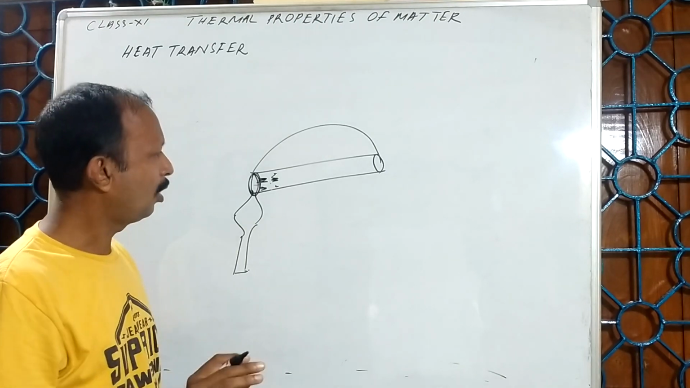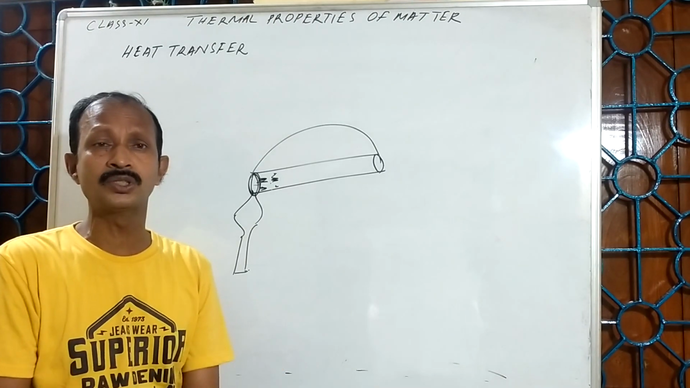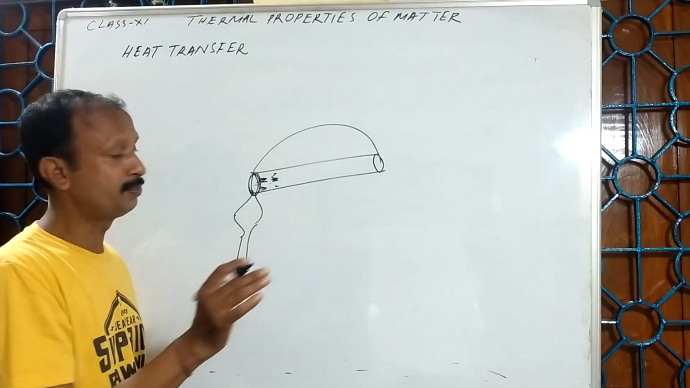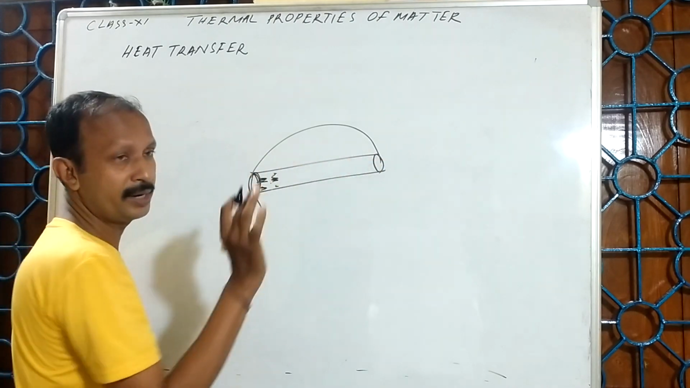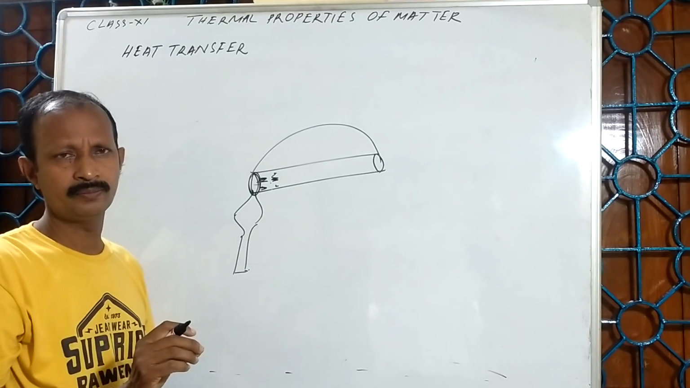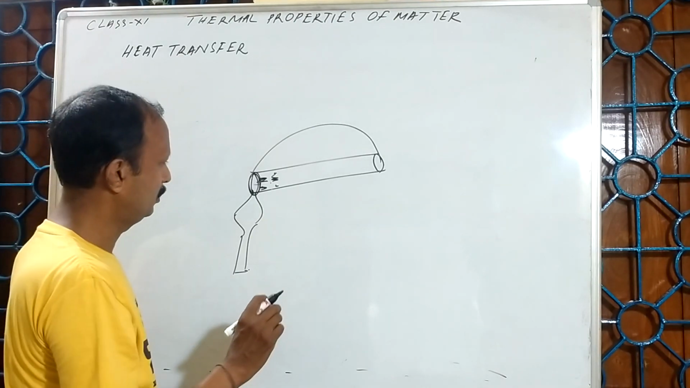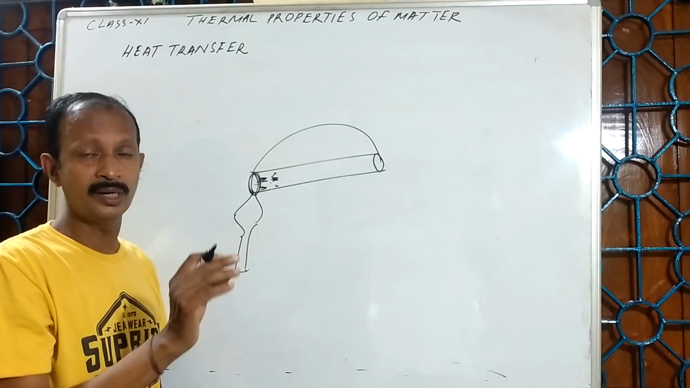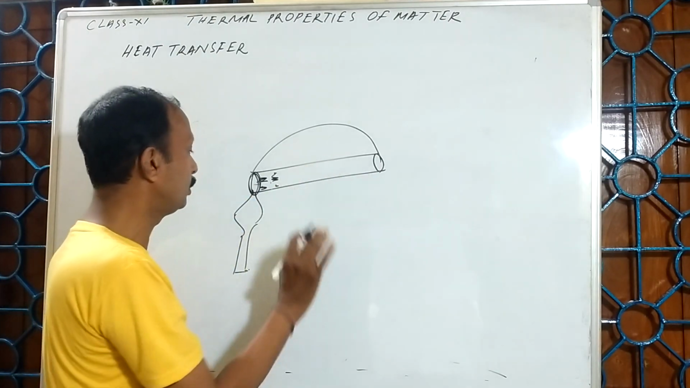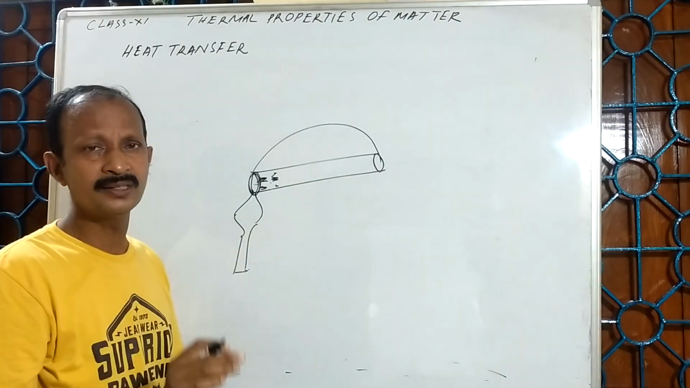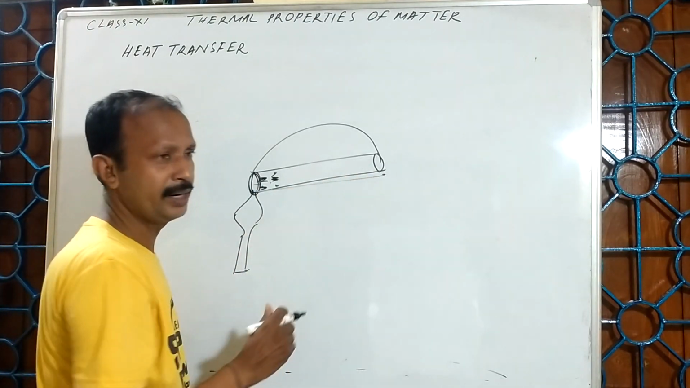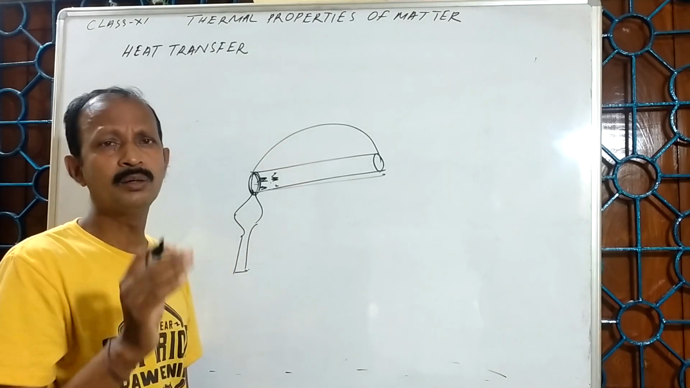Here, the average position of the molecules is not changing. Molecules will not move from one end to the other end. They just vibrate about their mean position. Due to their vibration, their kinetic energy increases, or you can say the temperature increases. They collide with others, and this collision continues from one end to the other end. That means the transfer of heat is carried out from one end to the other through the molecules only.